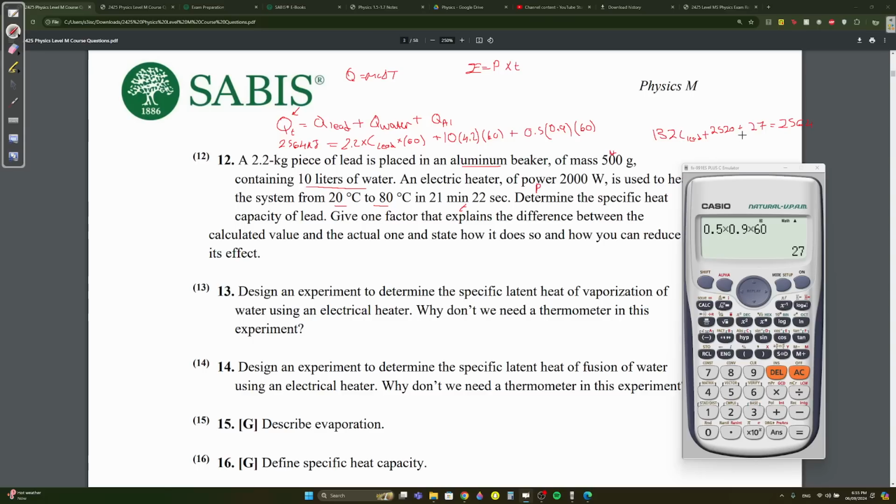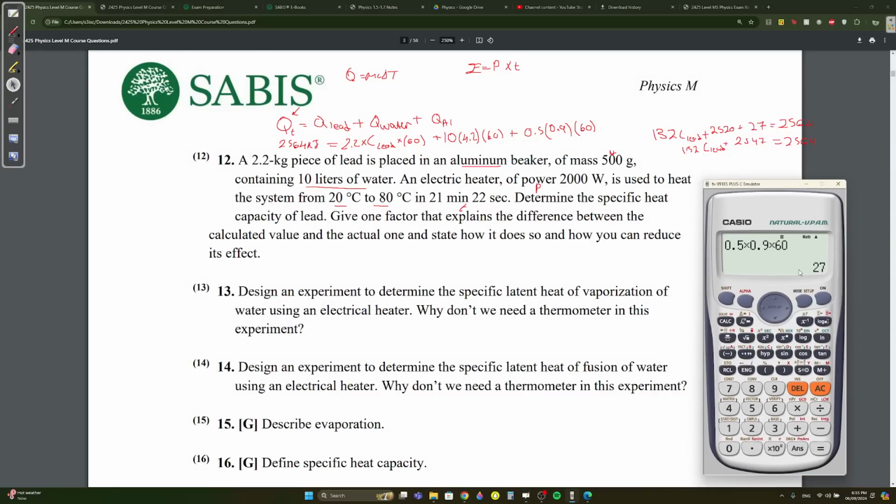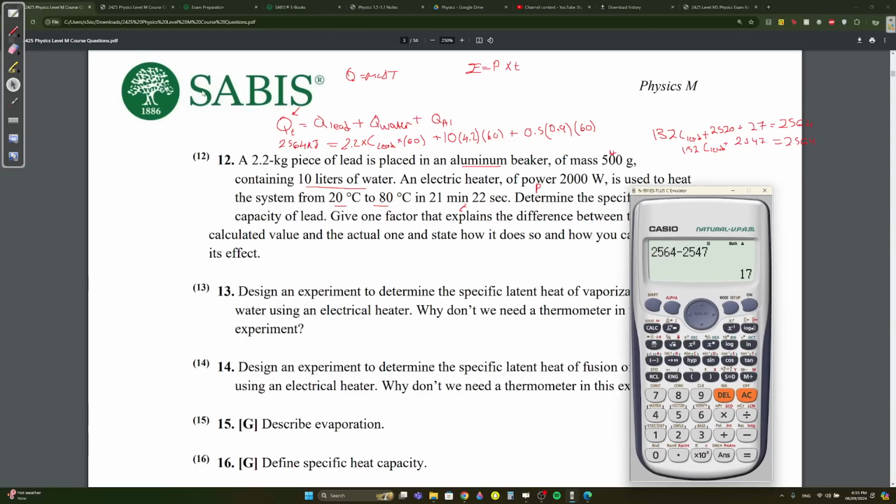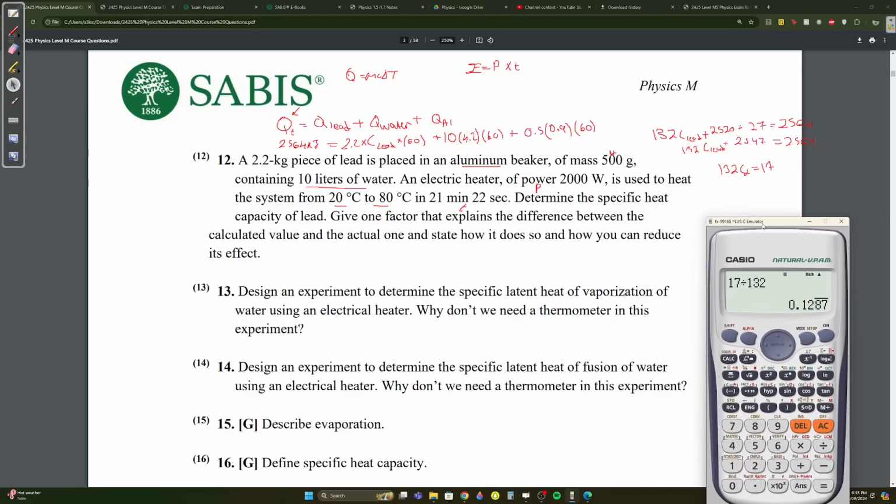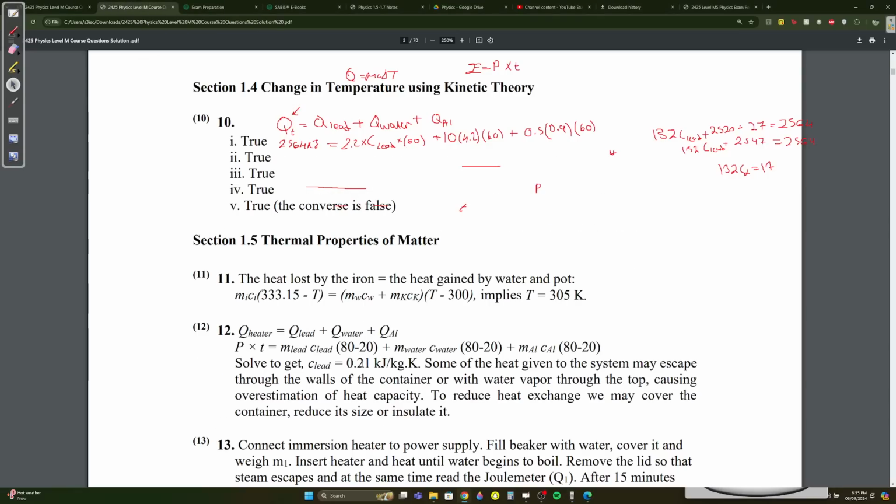Okay, 2520 plus 27 is 2547. We have 2564 over here. We have 132 C lead. Okay, let's minus 2547. You're gonna get 2564 minus 2547. That's 17. So 132 C lead equals 17. Divide 17 by 132. You get 0.1287. Why is it 0.21?